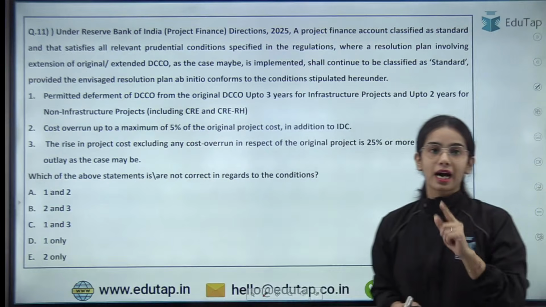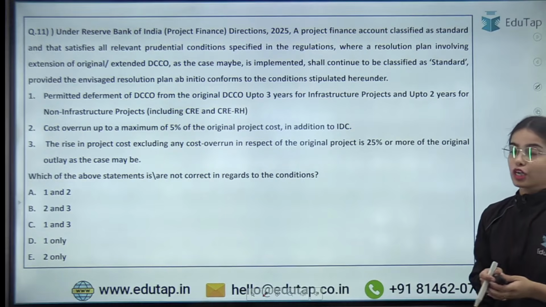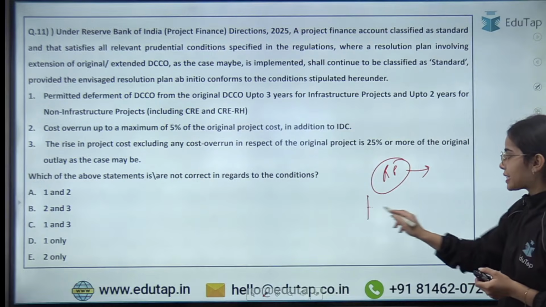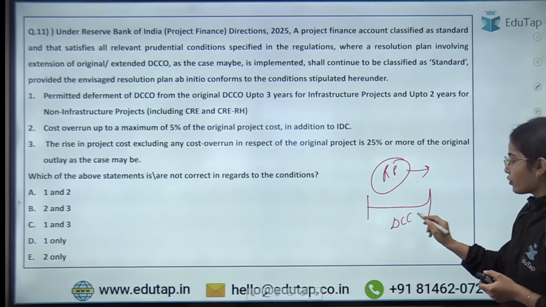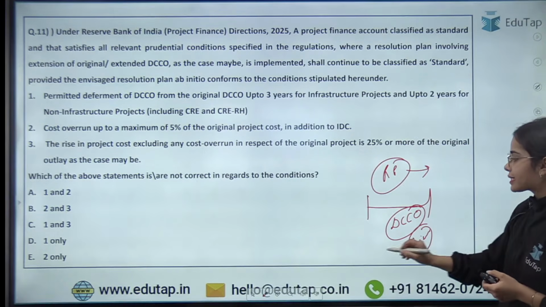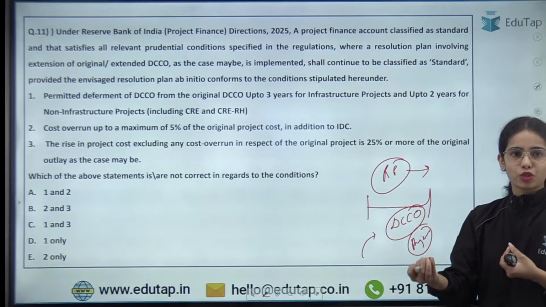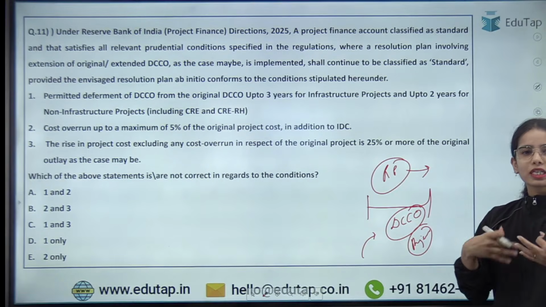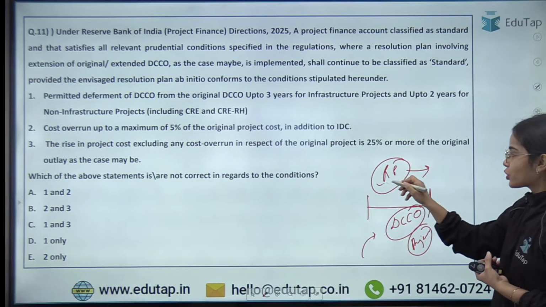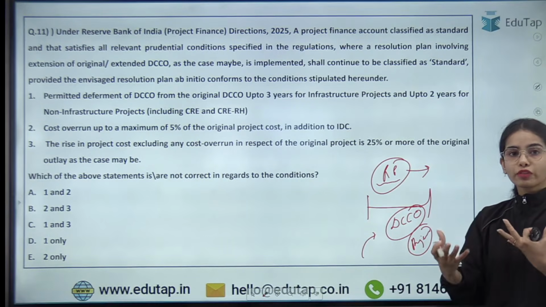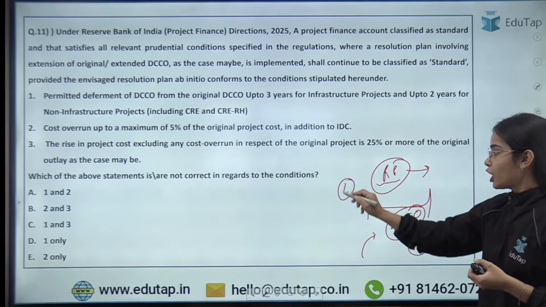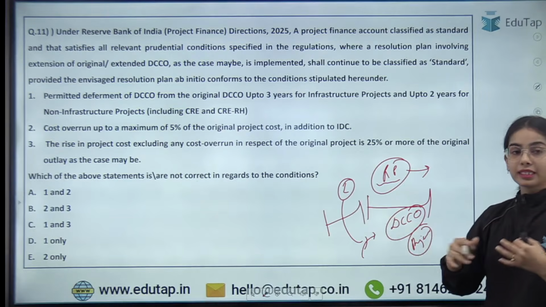Now the next question is regarding that credit event and the resolution plan. So if a resolution plan is given and it is just saying to extend the date of commencement of commercial operation, so for the project, the date has to be extended, or let's say small funds have to be given because the project requires certain more funds. Then the resolution plan is created, that we have to resolve the stress that is coming in the project, and the lenders are giving more funds or extending the timeline.